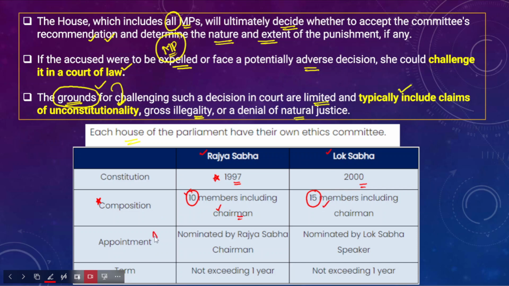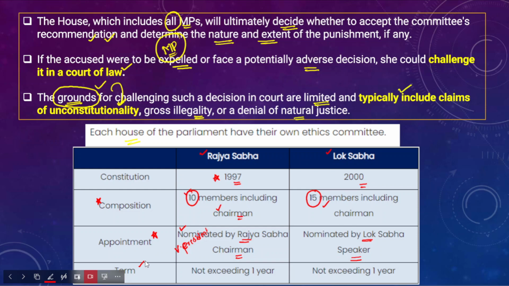So when we talk about the appointment of the ethics committee, in Rajya Sabha, it is nominated by the Rajya Sabha chairman. Now, who is the Rajya Sabha chairman? He is the Vice President of India. Okay, the Vice President of India is the chairman of Rajya Sabha. When it comes to the Lok Sabha, it is nominated by the Speaker of the Lok Sabha.